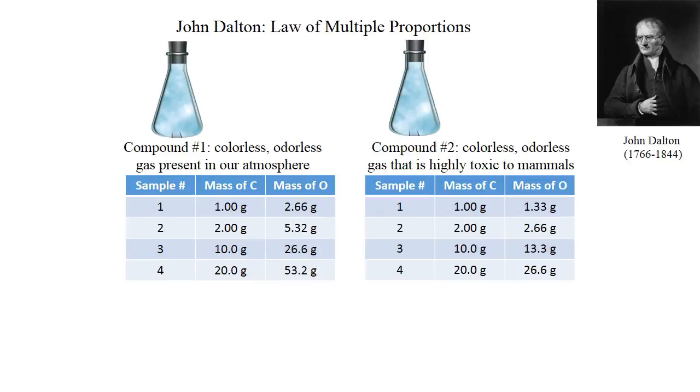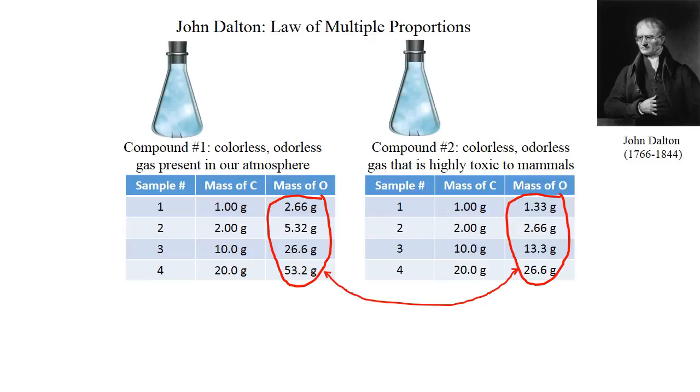If we move on, John Dalton took those experiments and went a step further and said that not only does compound 1 always have the same percent carbon and the same percent oxygen, and compound 2 always has its given percent composition, but when we compare compound 1 and compound 2 to each other, knowing that they both contain carbon and oxygen, you'll notice that samples 1 through 4 have the same mass of carbon for each, but if you compare the mass of oxygen in compound 1 to that in compound 2, compound 1 always has twice as much oxygen for the same amount of carbon.